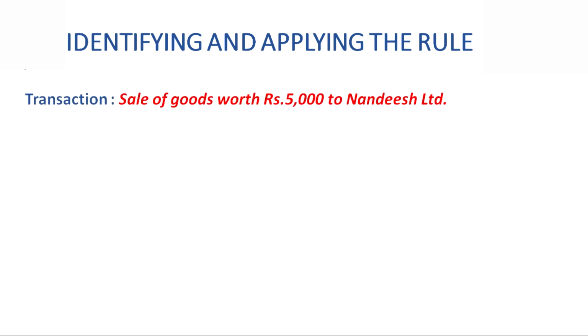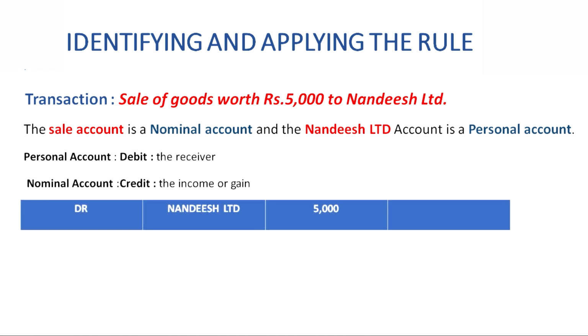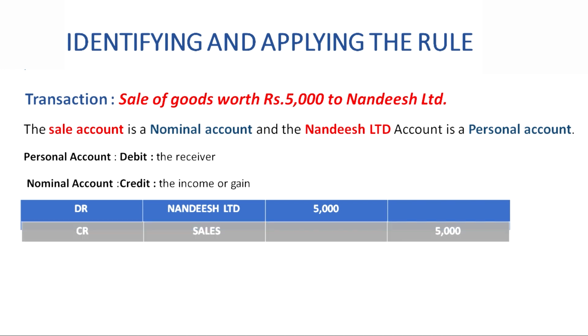And the next transaction, sale of goods worth rupees 5,000 to Nandish Limited. These transactions are passed into two ledgers, sale account and Nandish Limited account. The sale account is a nominal account and the Nandish Limited account is a personal account. The personal account rule says debit the receiver and nominal account rule says credit the income or gains. So the entry will be Nandish Limited account debit to sale account.